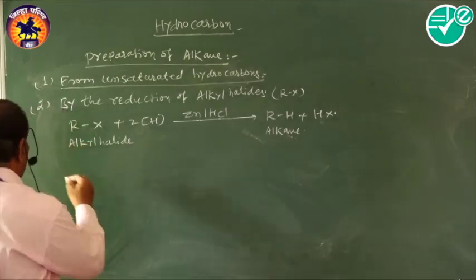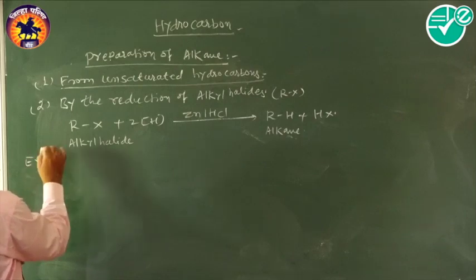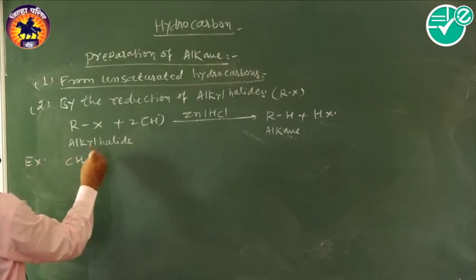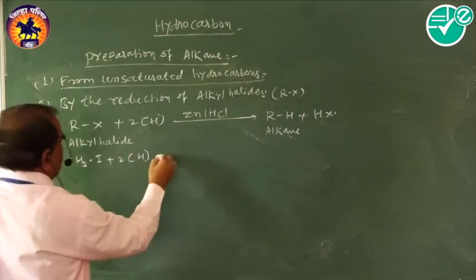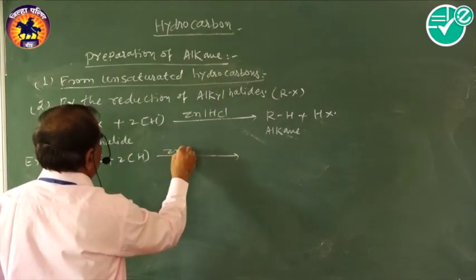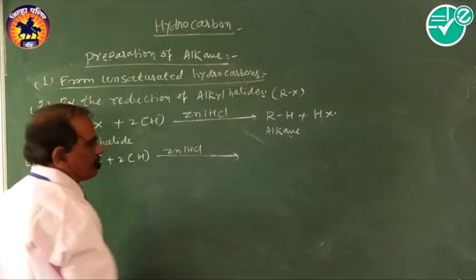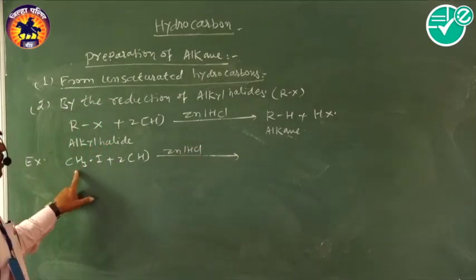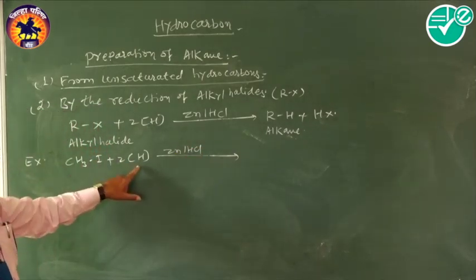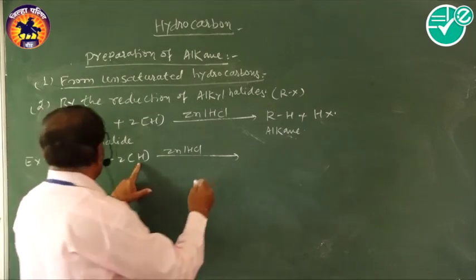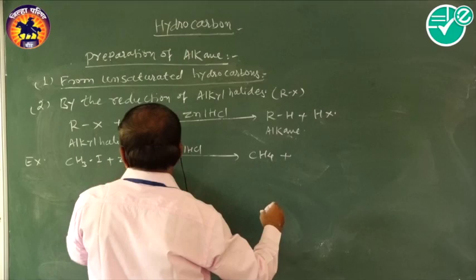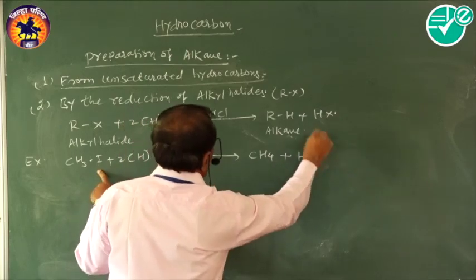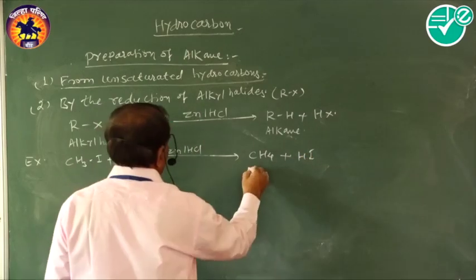The particular example of this reaction that we have taken is CH3I plus 2H in the presence of zinc and hydrochloric acid. Here, CH3 plus 1 hydrogen from this nascent hydrogen becomes CH4 plus HI, that is hydroiodic acid, and CH4 is methane.